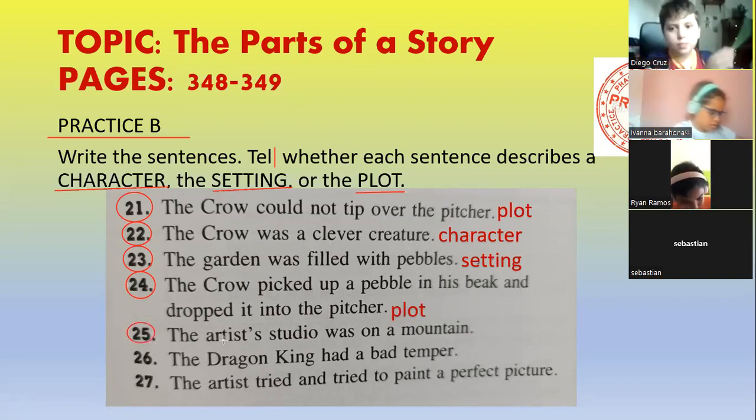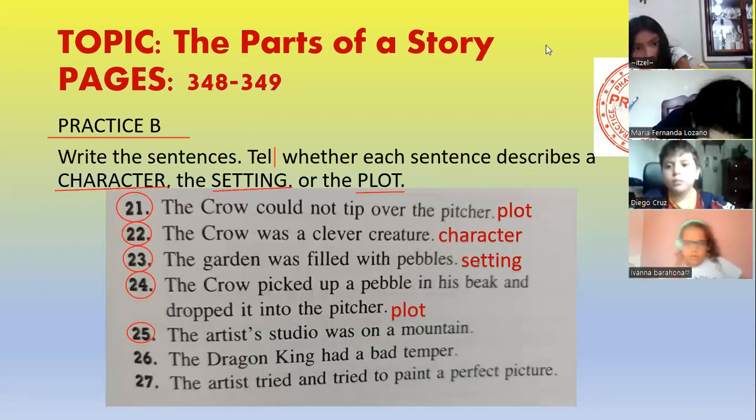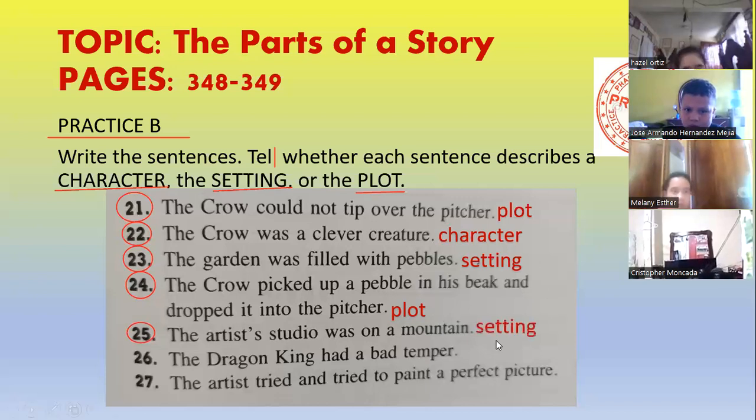Number 25. The artist's, and listen to the S. Artist, but it has another S at the end. Artist's studio was on a mountain. Setting, because the mountain here is named, it's a place. Setting, good.